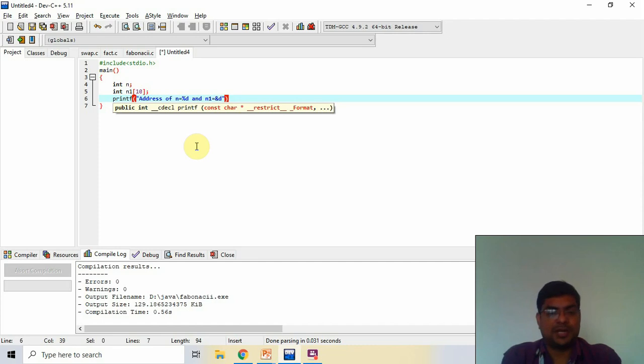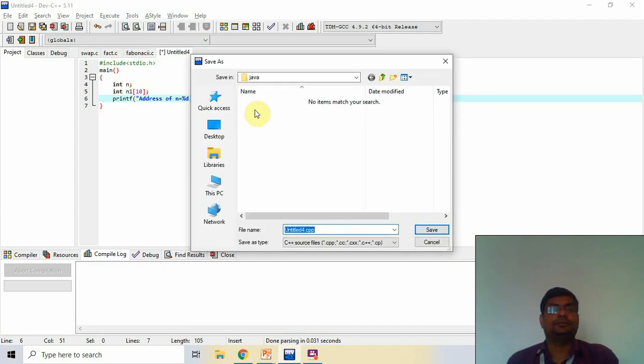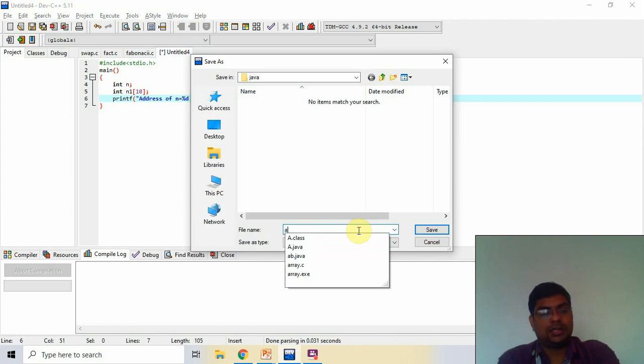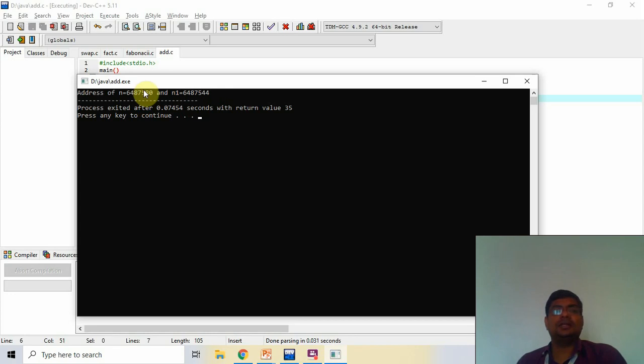Then we pass the percent, sorry, not n percent. n comma, then n1, and we pass any index. Now I print this, check this. First save the file as address.c. The address of n is this, and the address of n1 is this.